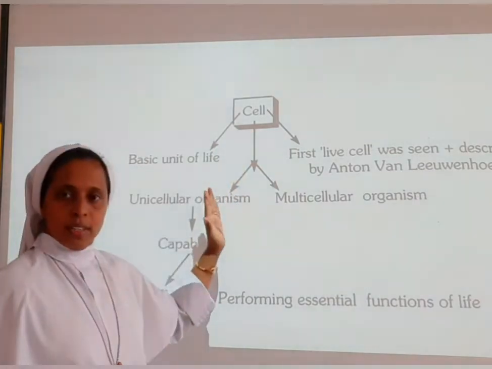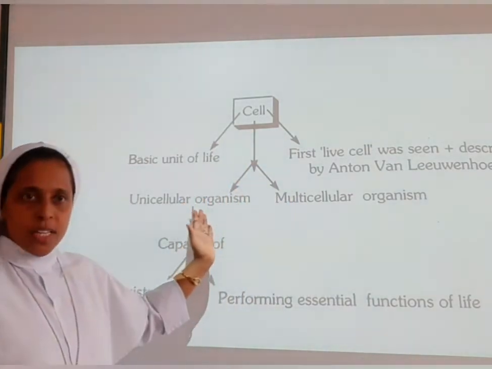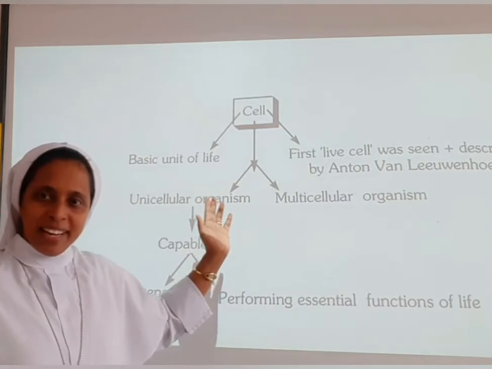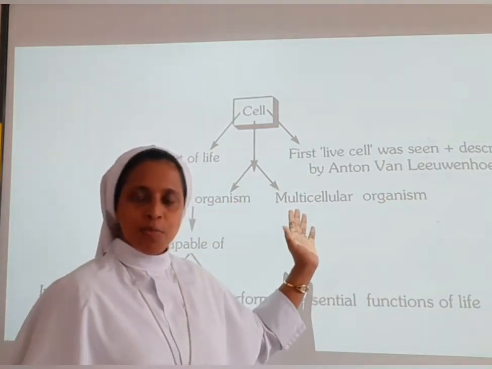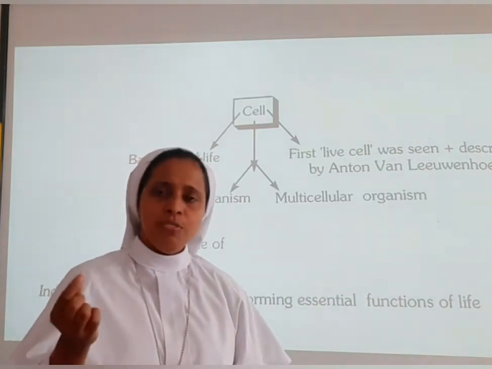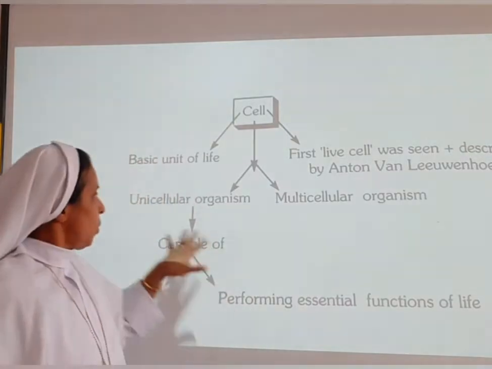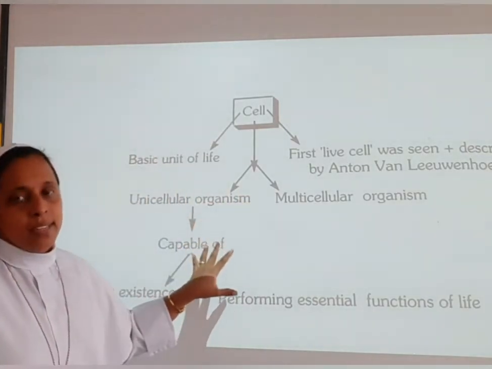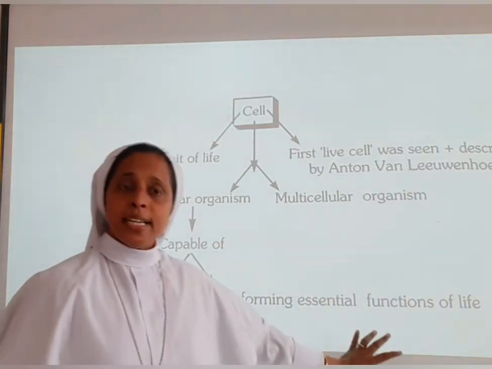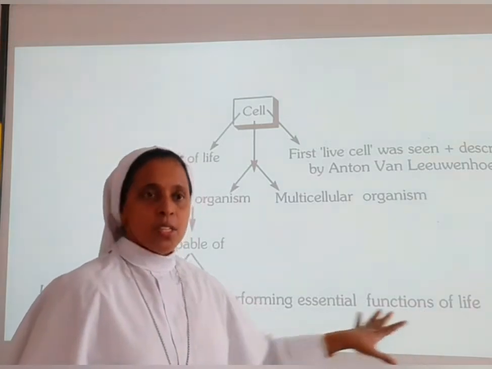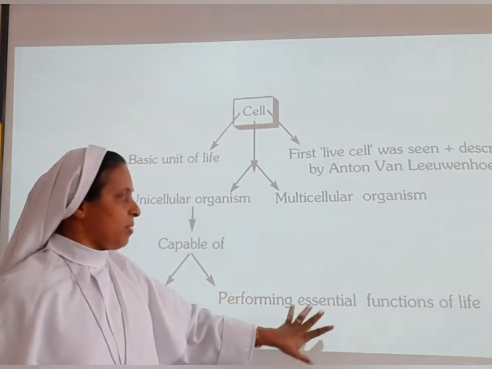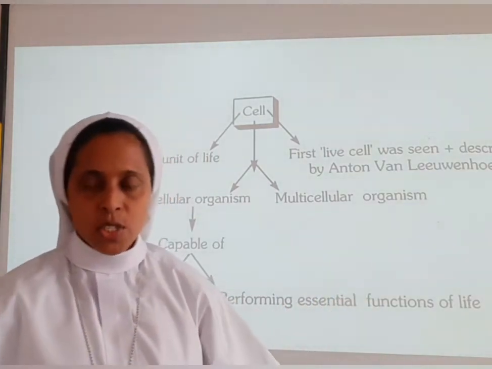So the cell has been divided into 2 parts: unicellular organism and multicellular organism. That also we have learned in the primary classes. We are not new to this portion. We are just revising and recalling what we have learned in the primary classes, and a bit of discussion will be there. Unicellular organisms are capable of independent existence, and they perform the essential functions of life.